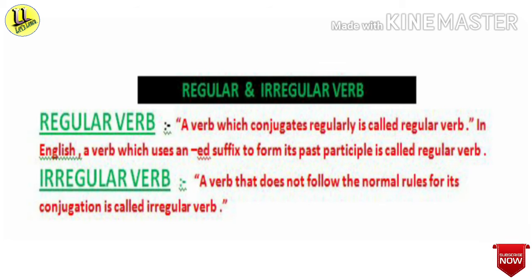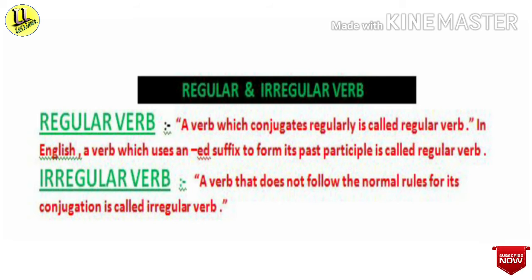For example, pray, prayed, prayed. Here you see we added ed to make it V2 or V3 form. And like that, we can take another example, that is look, looked, looked. Here we added ed to make it V2 or V3 form.